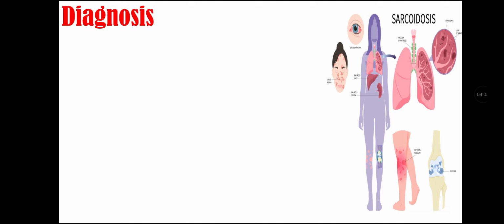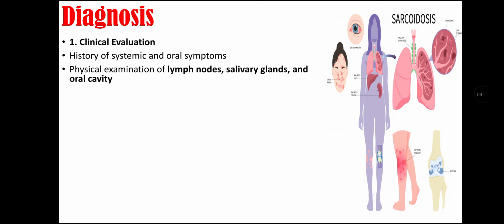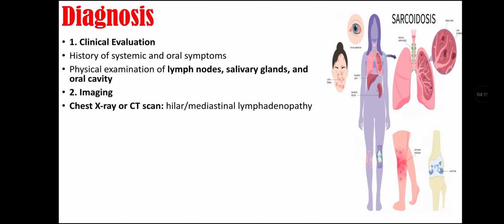Diagnosis of sarcoidosis. First, there is clinical evaluation that includes history of systemic and oral symptoms. The physical examination of lymph nodes, salivary glands, and oral cavity is done. In diagnosis, second we do imaging that includes chest x-rays or CT scan for hilar or mediastinal lymphadenopathy, MRI if CNS involvement is suspected.